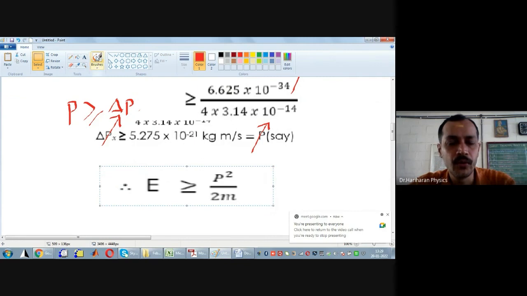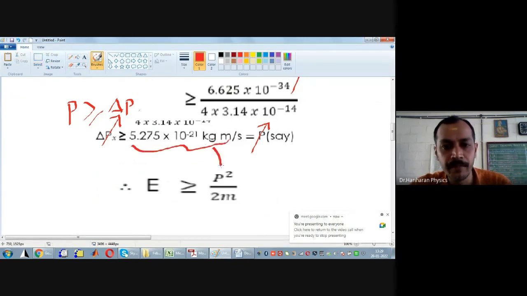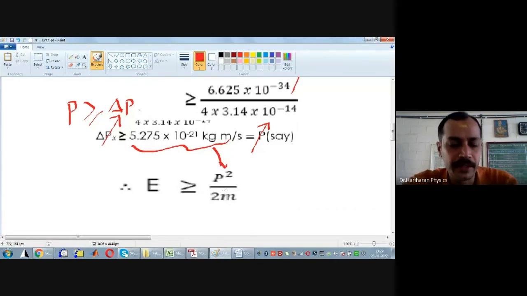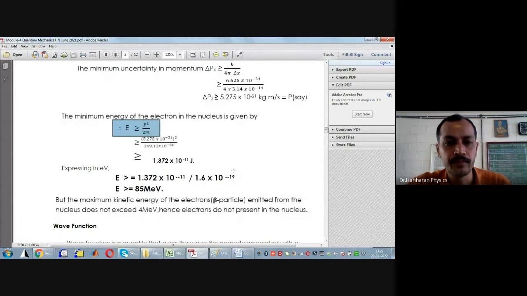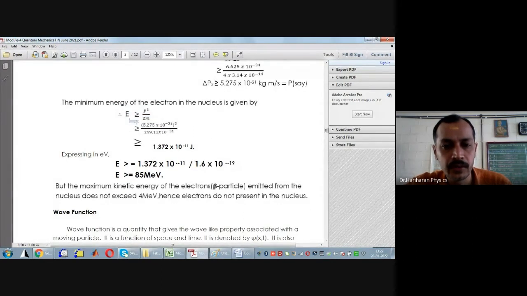Now, what we do? Put this value of momentum here. Mass of the electron is known, which is 9.1 into 10 power minus 31 kg. So therefore, this value can be evaluated.